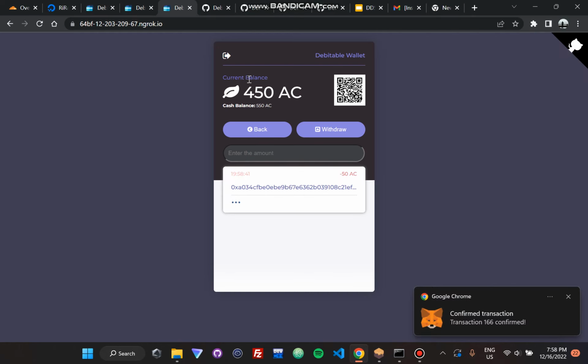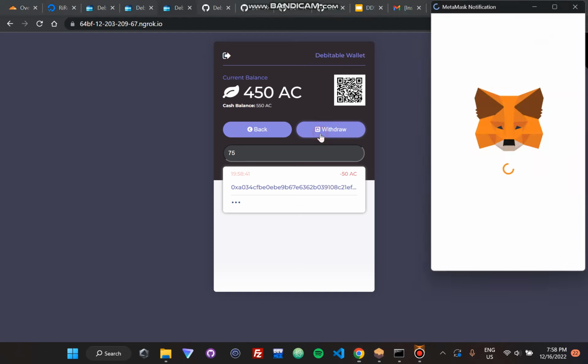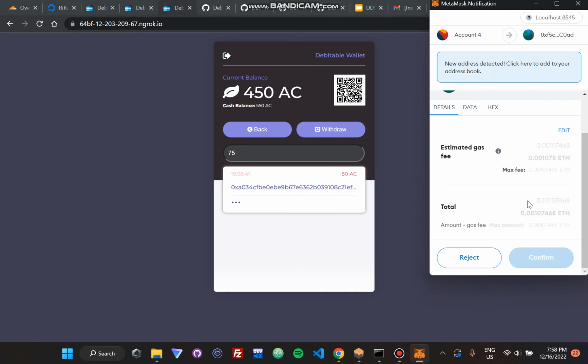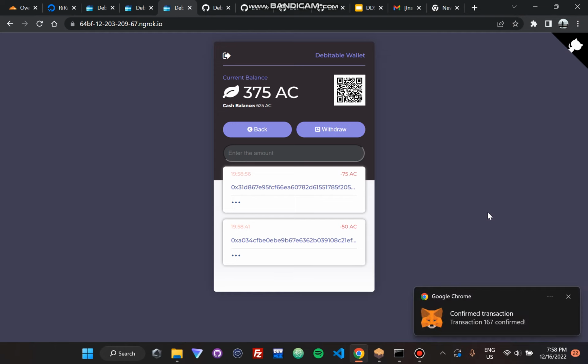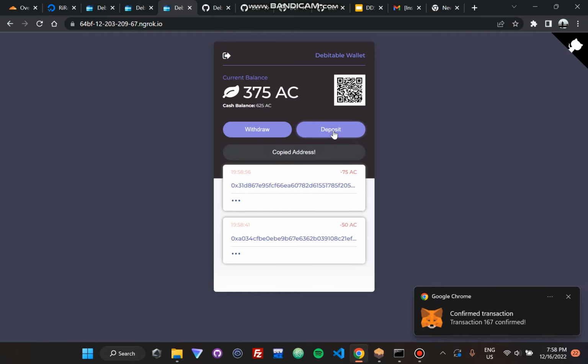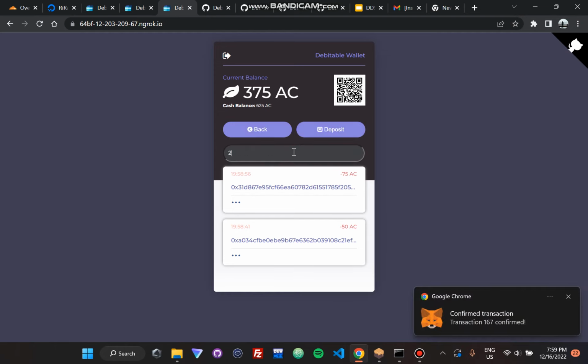Your transaction history shows that 50 was subtracted from your bank balance and added to your cash balance. Let's withdraw 75 more. Yeah, also showing the change. And let's deposit 25.